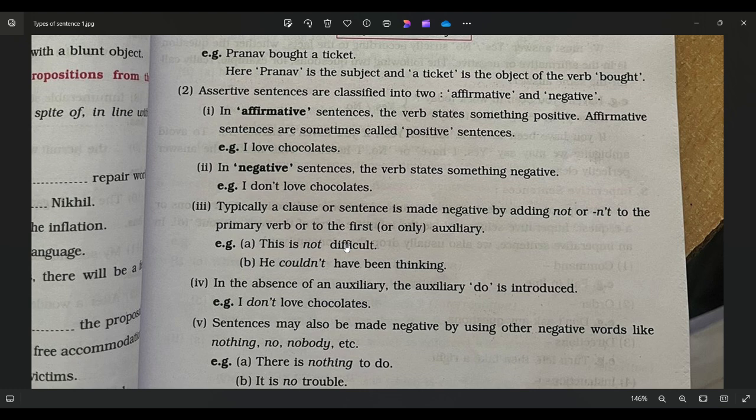In simple present tense we introduce do or does for negative and interrogative, and in the same way for simple past tense we add did. For example, I don't love chocolate. I did not like it. That is past tense. I don't love, that is present tense. So we introduce three helping verbs: do, does, or did.